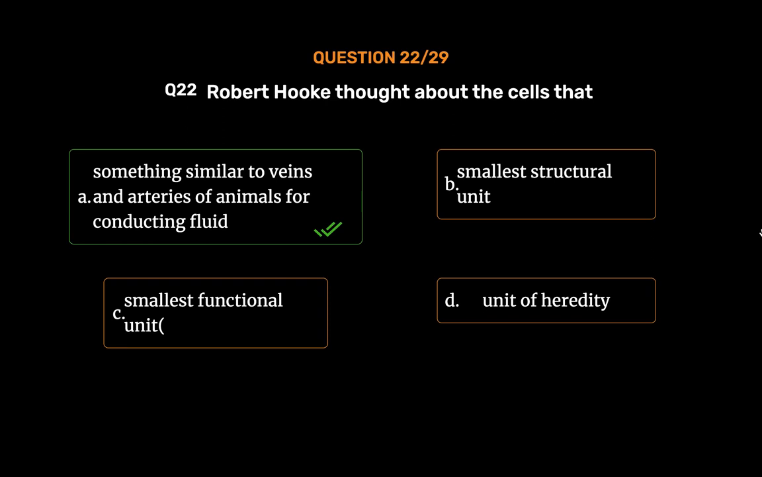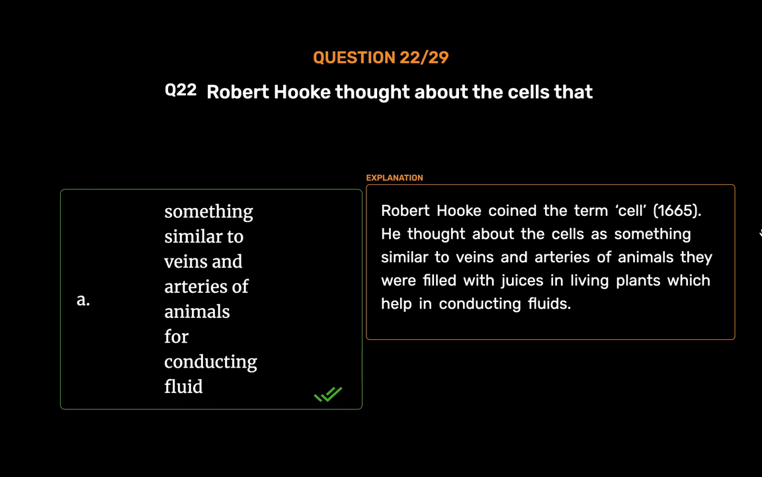Something similar to veins and arteries of animals for conducting fluid. Robert Hooke coined the term cell in 1665. He thought about the cells as something similar to veins and arteries of animals. They were filled with juices in living plants which help in conducting fluids.